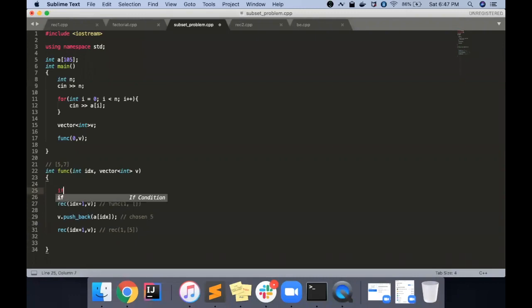Now let's say what the terminating condition is. My terminating condition was, if this index is at n, so basically when we reach the last number, we have two numbers so the index was 0 and 1, whenever we come to the end, let's just print this vector.